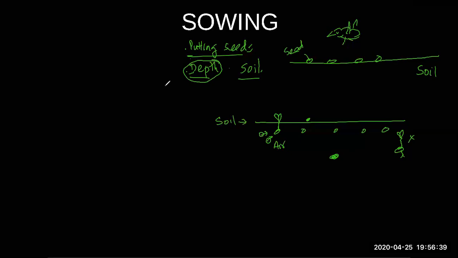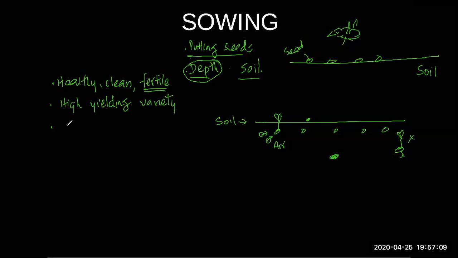And before you select the seed, you have to make sure that the seed is healthy. Healthy seed means you get good crop. It should be clean without any microorganisms. It should be fertile, means it should be able to grow and produce flowers and fruits. Okay, and you should choose a high yielding variety. Why? High yielding variety means a variety that produces lots of fruits, lots of flowers, lots of seeds, so that you get more money. And it should be free from all diseases. The seeds you select should be of this kind.